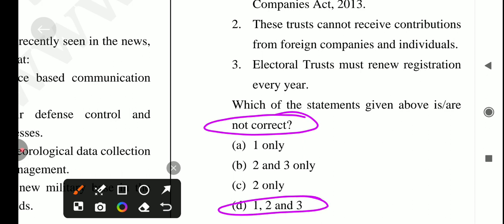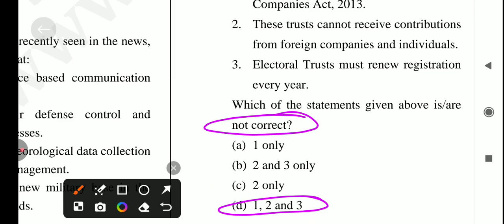And if you're talking about this, recently the Supreme Court scrapped electoral bonds last year, and political donations through electoral trusts have surged. Who can and who cannot contribute to an electoral trust? Who can contribute: an individual who is a citizen of India, a company registered in India, and an association of persons who are Indian residents.